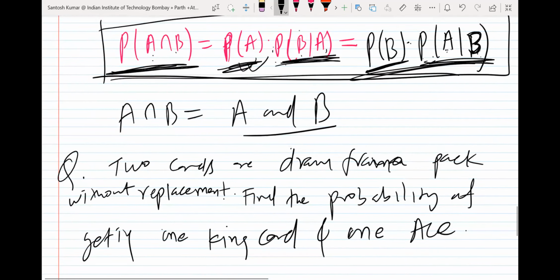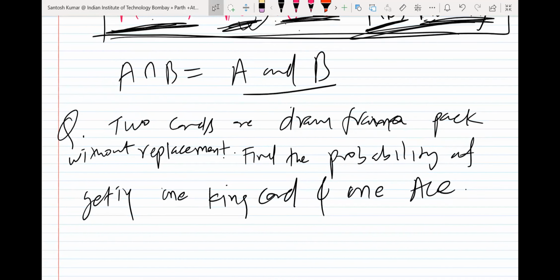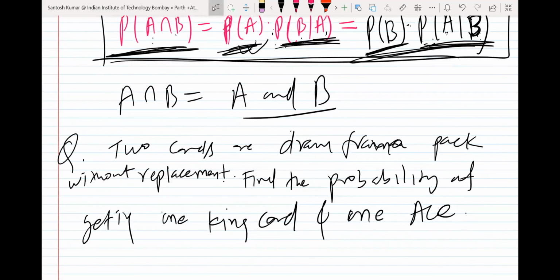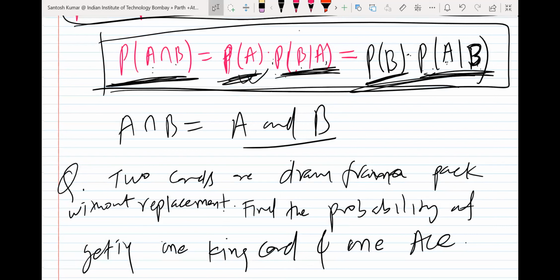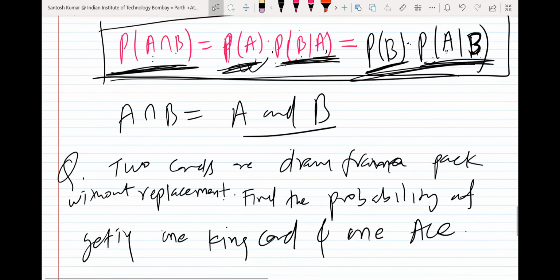There are two or three ways, I mean, many ways might be there, but I will solve it in two or three ways. All will result in the same answer. Okay, try this.